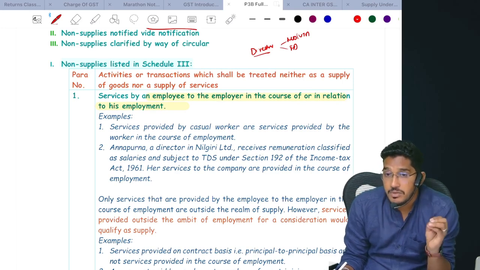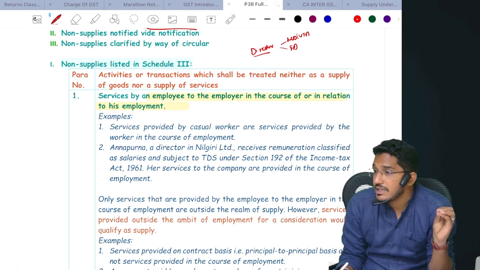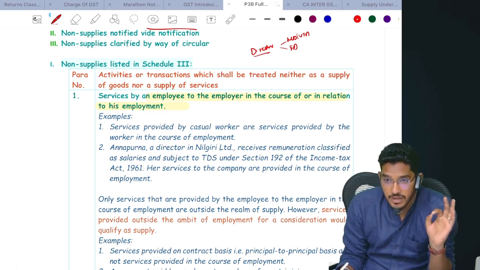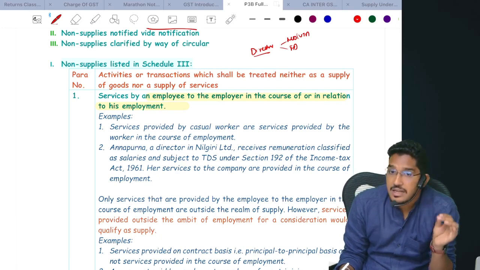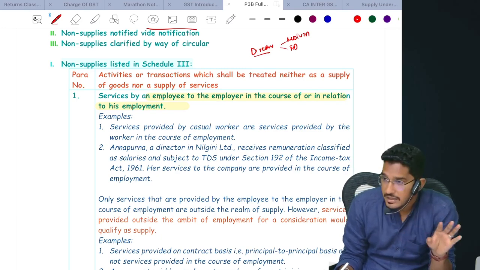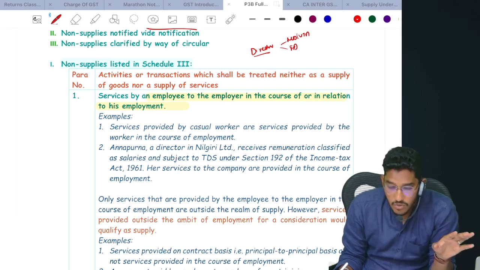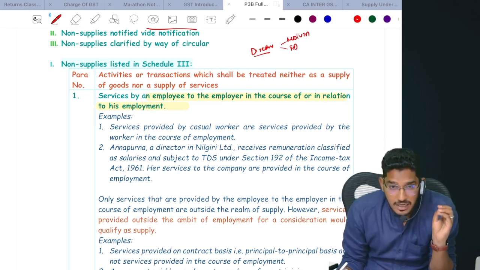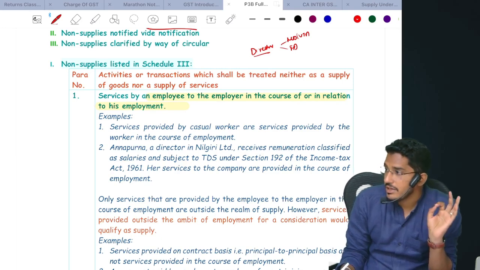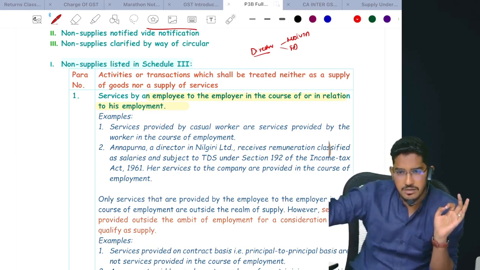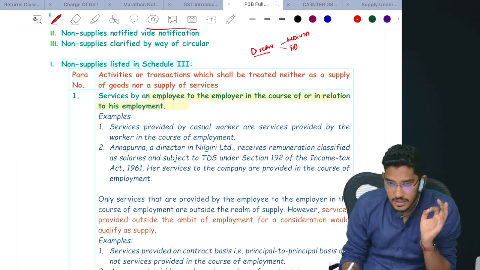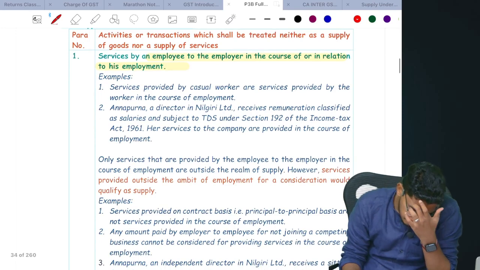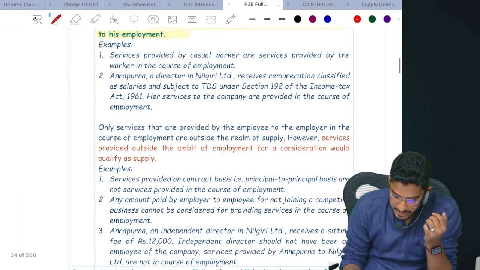However, if some remuneration is getting paid to the director, but the TDS is not getting deducted under section 192, instead it is getting deducted under section 194J, that is professional services, then that director is not an employee. Those services are not provided in the course of employment. That will be treated as supply of service. That will attract GST, and anyhow that will come under the reverse charge mechanism. That will cover it in the charge of GST chapter. Yeah. A few more important things I have to explain here.